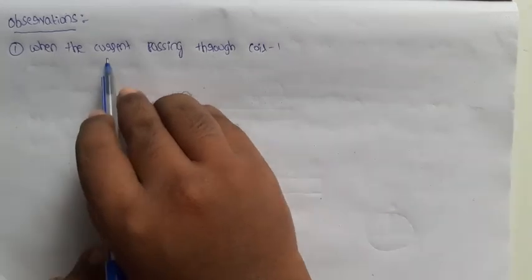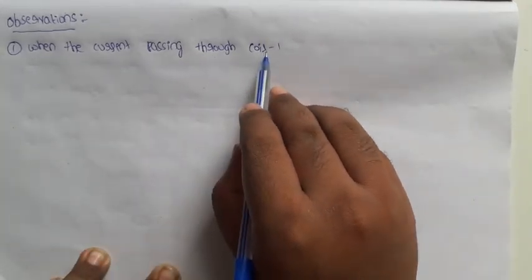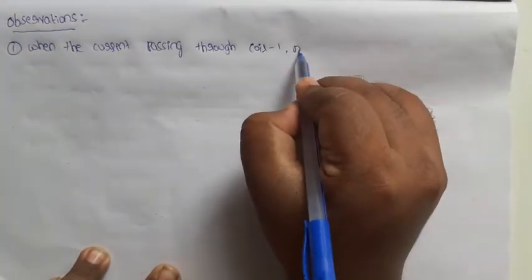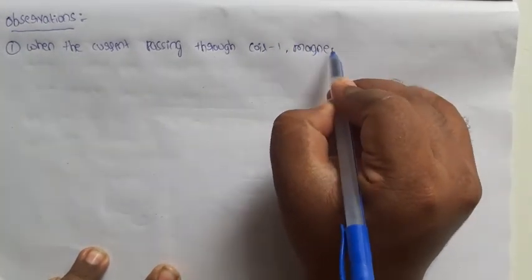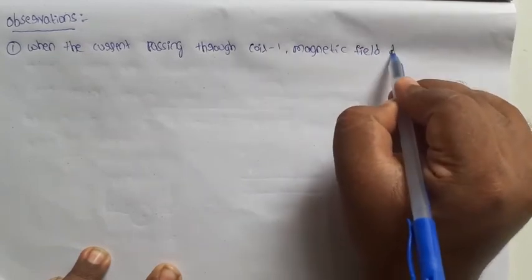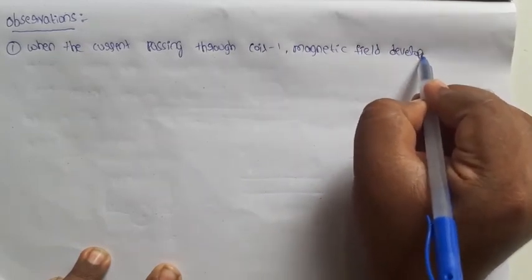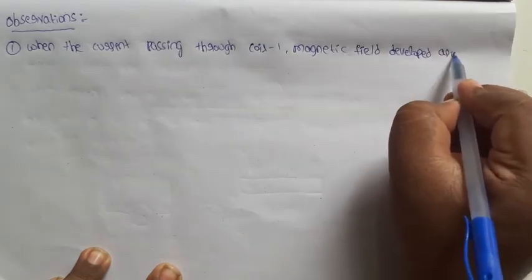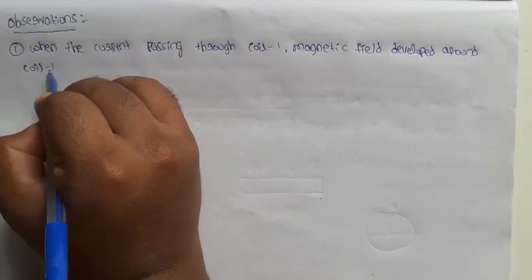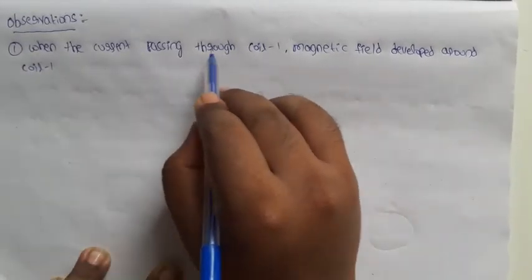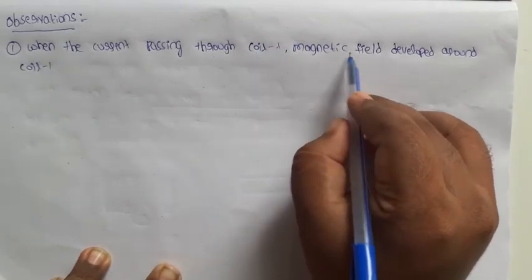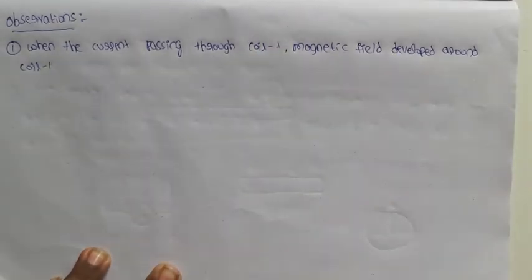When current is passing through coil 1, immediately a magnetic field is developed in the surroundings of coil 1.